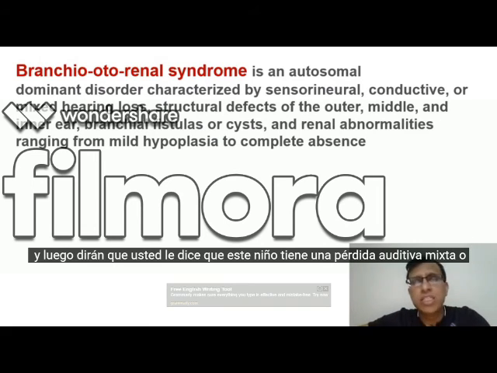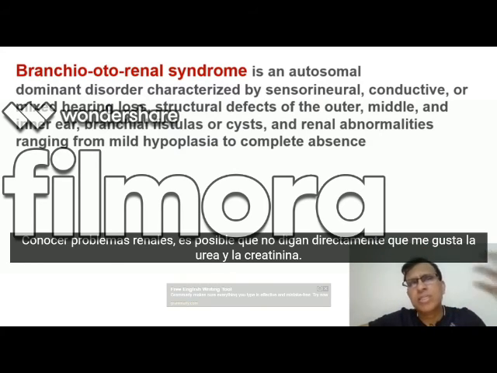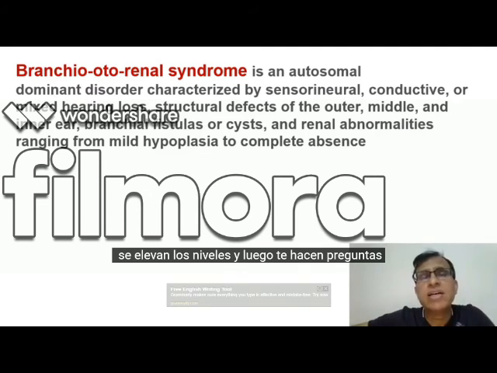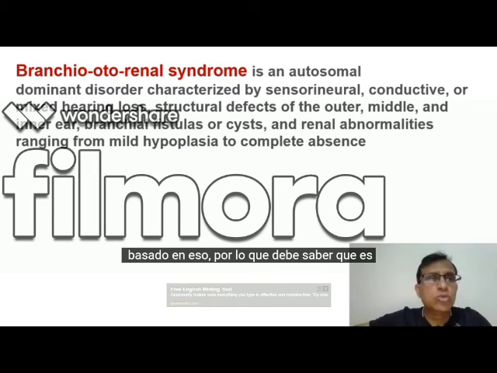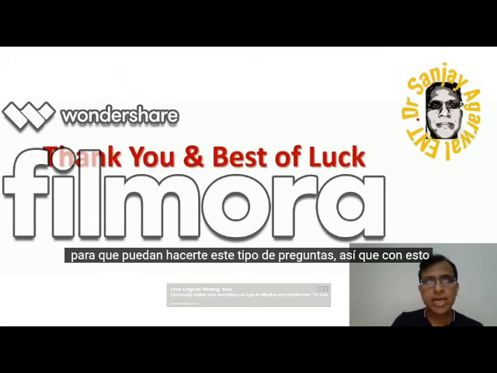Then they will tell you that this child has a mixed or sensorineural hearing loss and also has some kidney problem. They may not say it directly, that urea and creatinine levels are raised, and then they ask you questions based on that. So you should know that it is branchio-oto-renal syndrome in that case. These are the kinds of questions they can ask you.